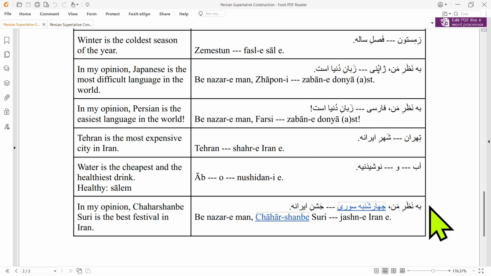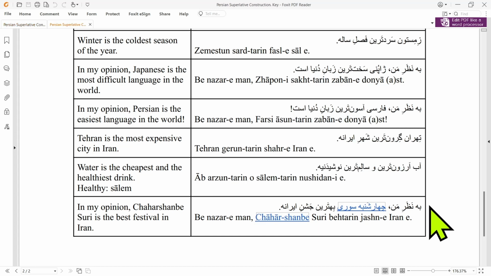And in my opinion, چهارشنبه سوری is the best festival in Iran. Or more literally, the best festival of Iran. به نظر من چهارشنبه سوری بهترین جشن ایرانه.